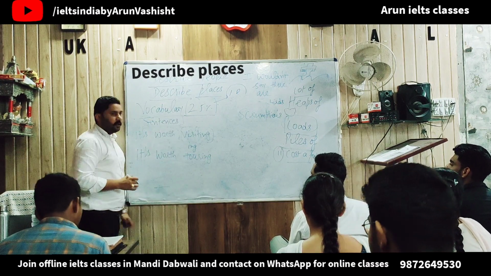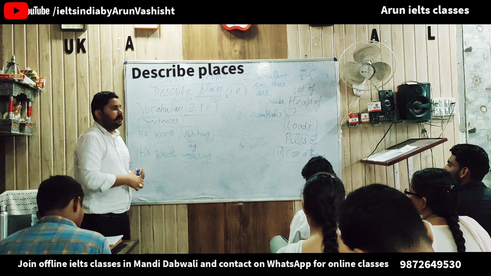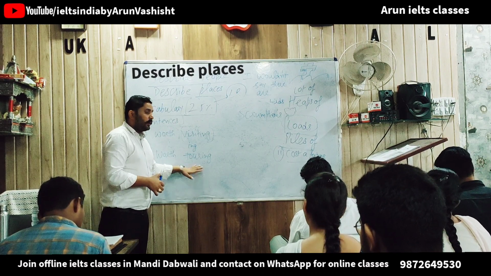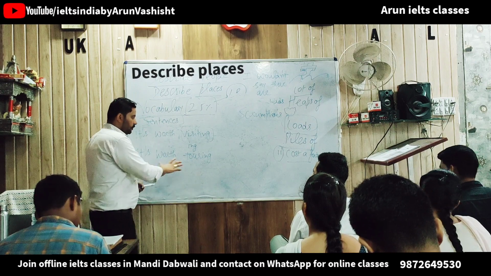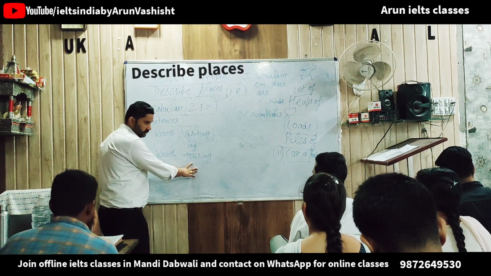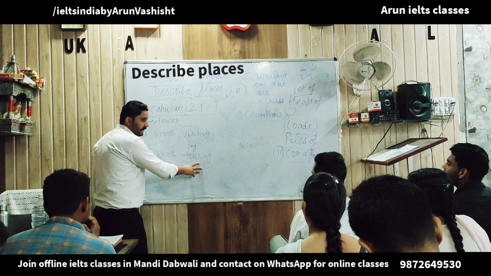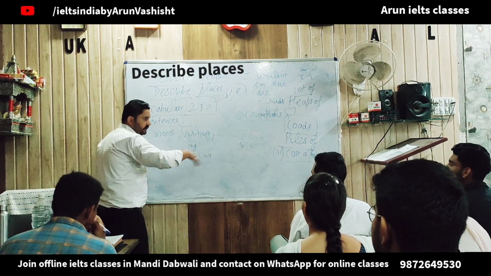Okay, so next, for places, we can use "it's worth touring". We can use "tour" as a noun and also as a verb. Here I'm using it as a verb. Touring means ghumna.